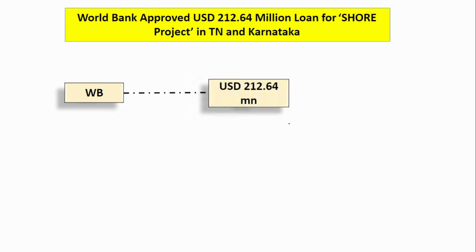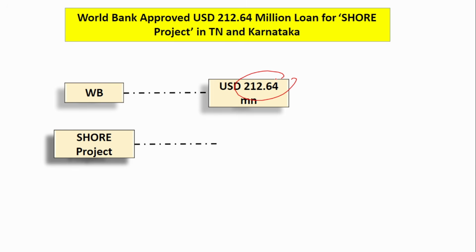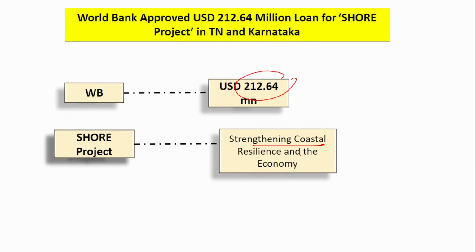Next, World Bank has provided a $202 billion loan for the SHORE project. What is the SHORE project? It is mainly to strengthen the coastal lines of Tamil Nadu and Karnataka. So here the focus is on two states, Tamil Nadu and Karnataka.